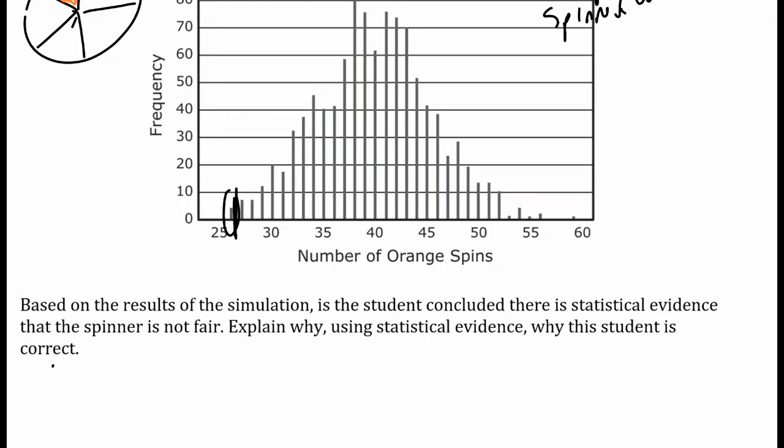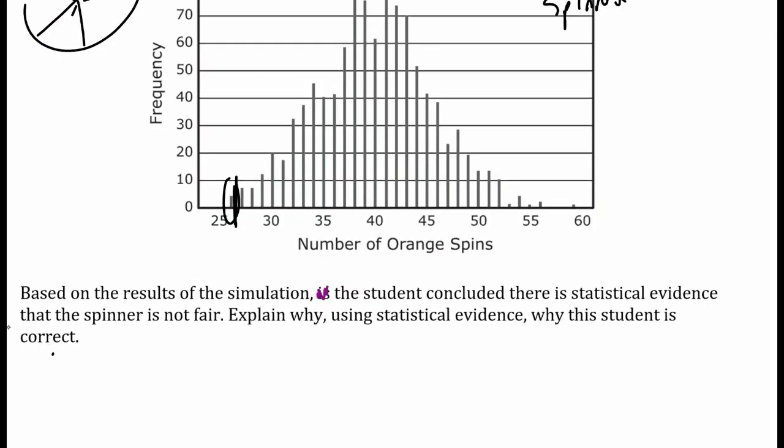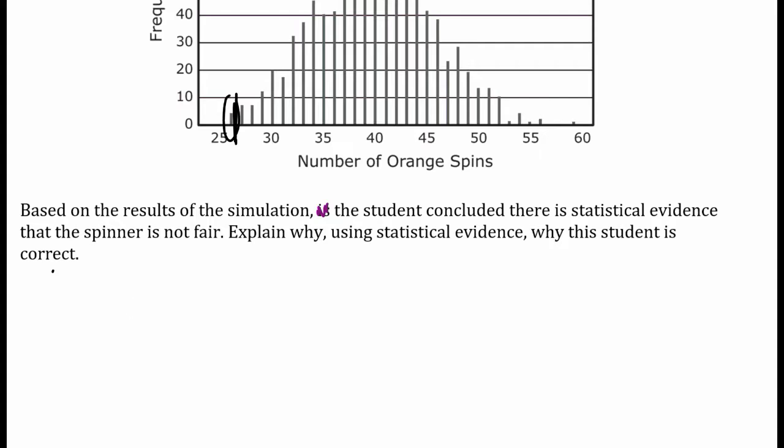Based on the results of the simulation, the student concluded there is statistical evidence that the spinner is not fair. Explain using statistical evidence why the student is correct. Well, that outcome only happened 5 times. 5 times out of there's clearly a lot of simulations here. So this simulation occurred only 5 times.